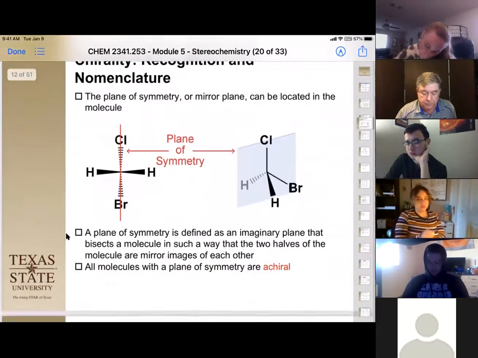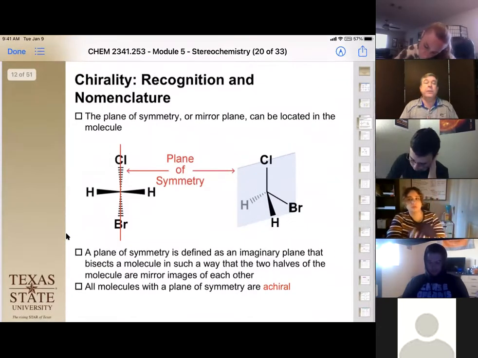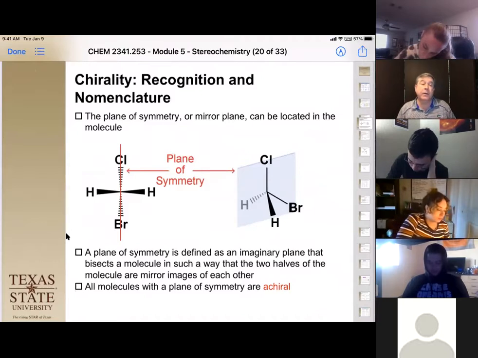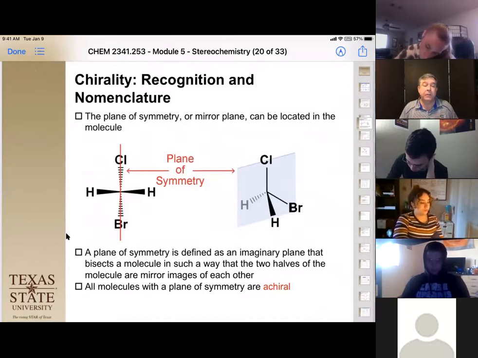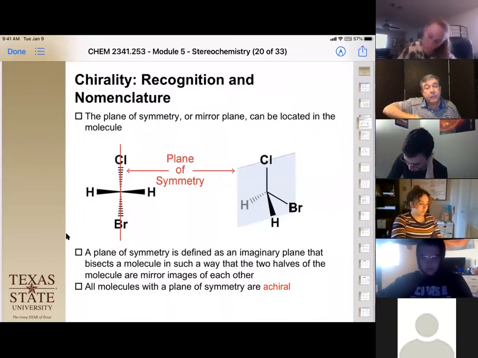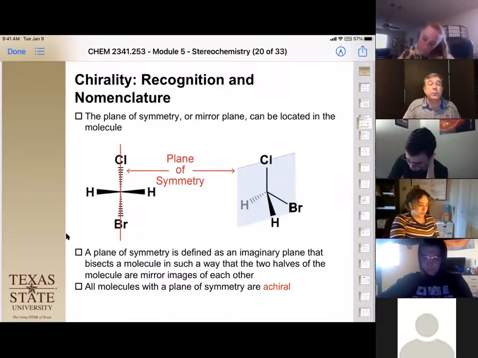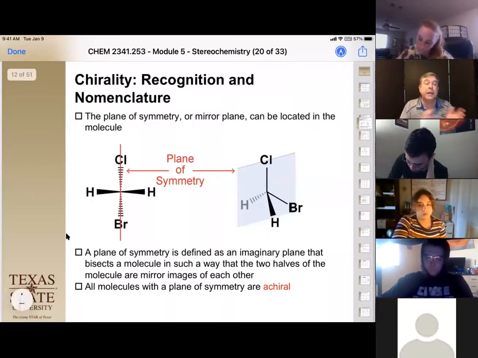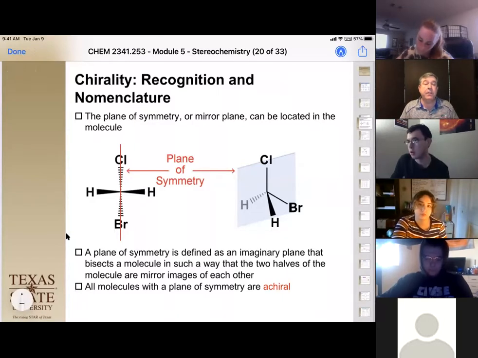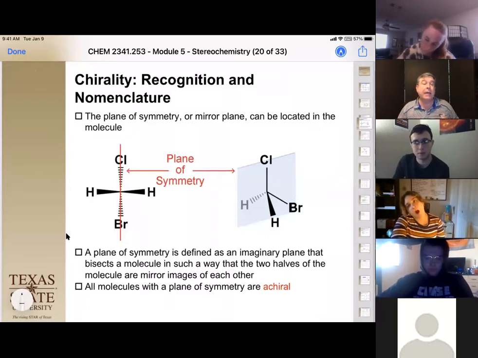Okay. So the other thing we need to recognize, especially when we start going to more than one chiral carbon, is looking for what we call a plane of symmetry. In the case of a plane of symmetry, it's an imaginary mirror that you can put through the molecule. It can be either through the atoms or just through bonds. And if it looks the same on one side as the other, then you have a plane of symmetry, and that immediately makes the molecule non-chiral or achiral.